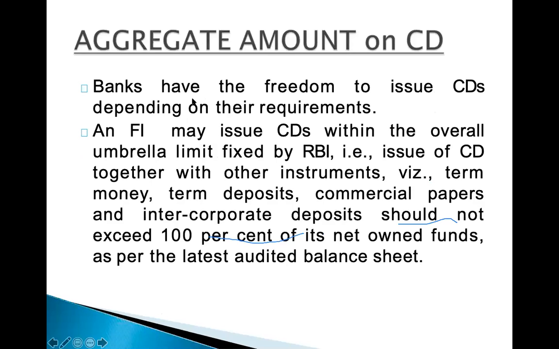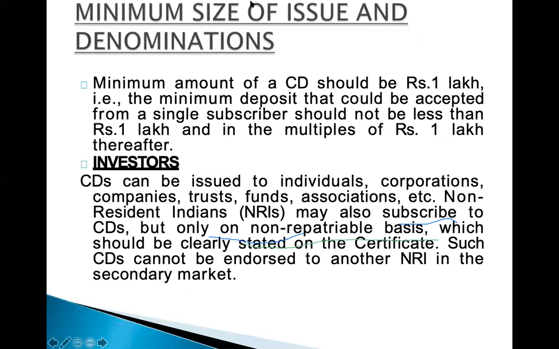When you see the amount, banks have the freedom to issue CDs depending on their requirements. A financial institution can issue CDs within an overall umbrella limit, meaning whatever limit is fixed by the RBI. They issue CDs along with other instruments, term money, term deposits, commercial papers, which should not exceed 10% of the net owned funds as per the latest audited balance sheet.